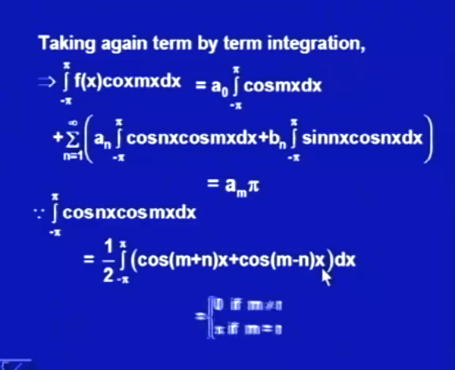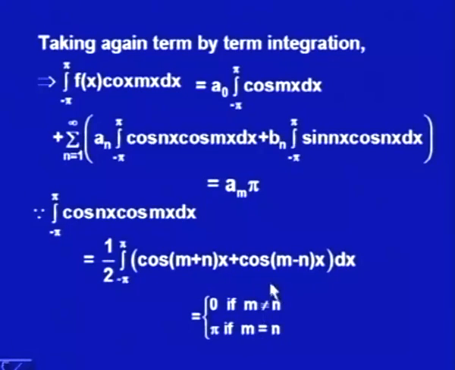If m is not equal to n, I would get this integral as some cos kx and some cos lx, both integers, and we already know that integral minus pi to plus pi cos nx is 0 for all integer n.